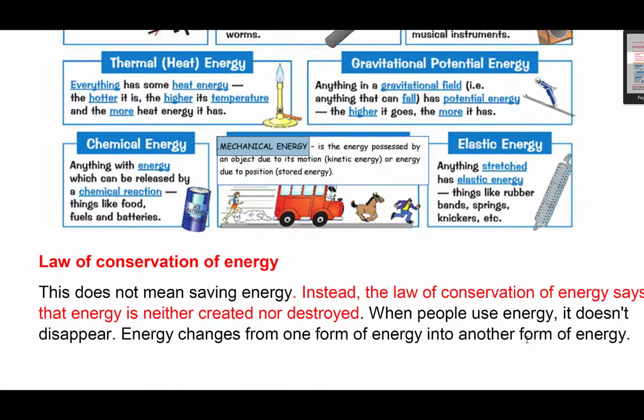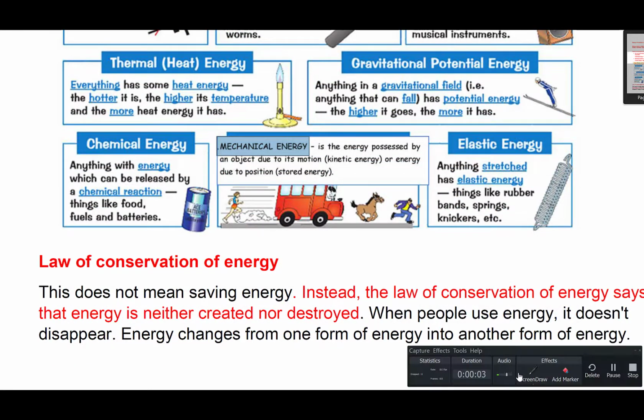What about the law of conservation of energy? This does not mean saving energy. Instead, it means that energy is neither created nor destroyed. When we are using energy, the energy doesn't disappear. Energy changes from one form into other forms of energy.